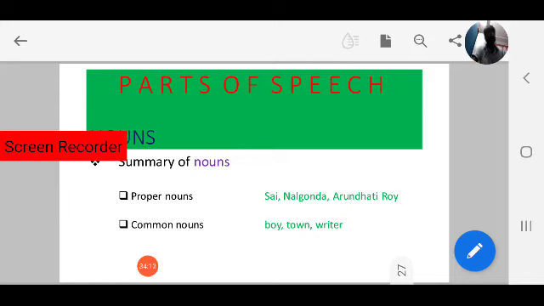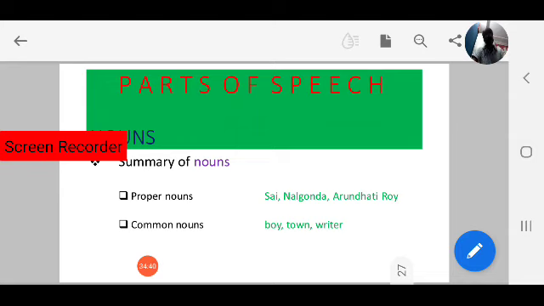Amish Tripathi, Devdutt Pattanaik, Arundhati Roy, Ramachandra Guha are proper nouns. So observe the difference between common noun and proper noun. Proper noun is for a specific person, specific place, or specific particular thing. Common nouns are in general: boy, students, student, teacher, writer, like that.